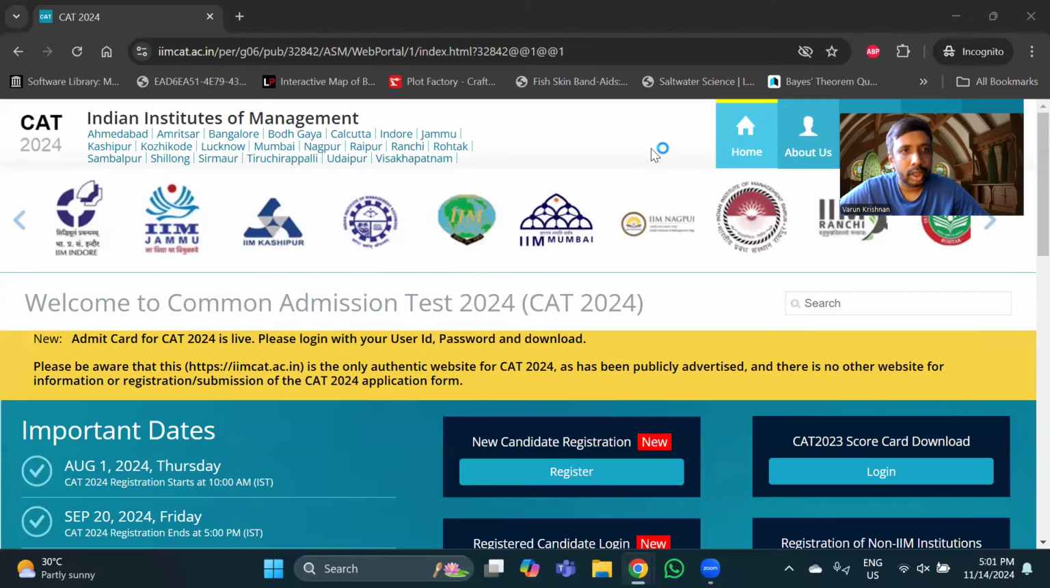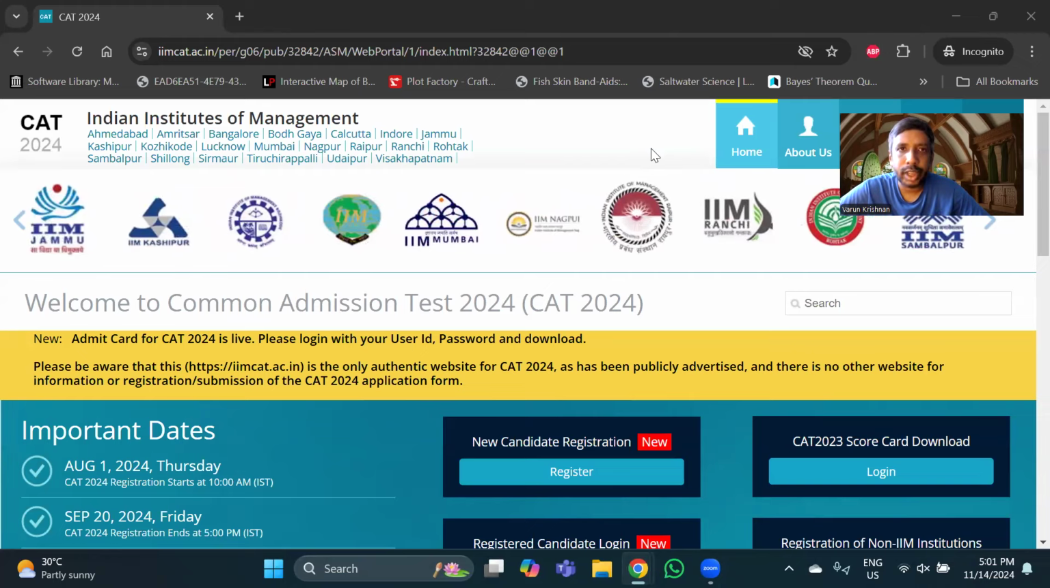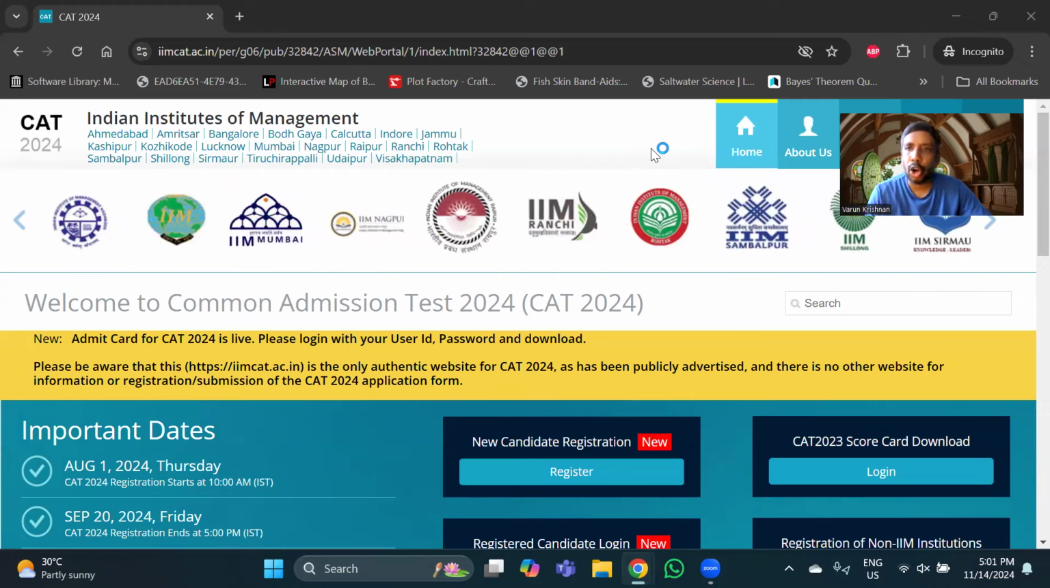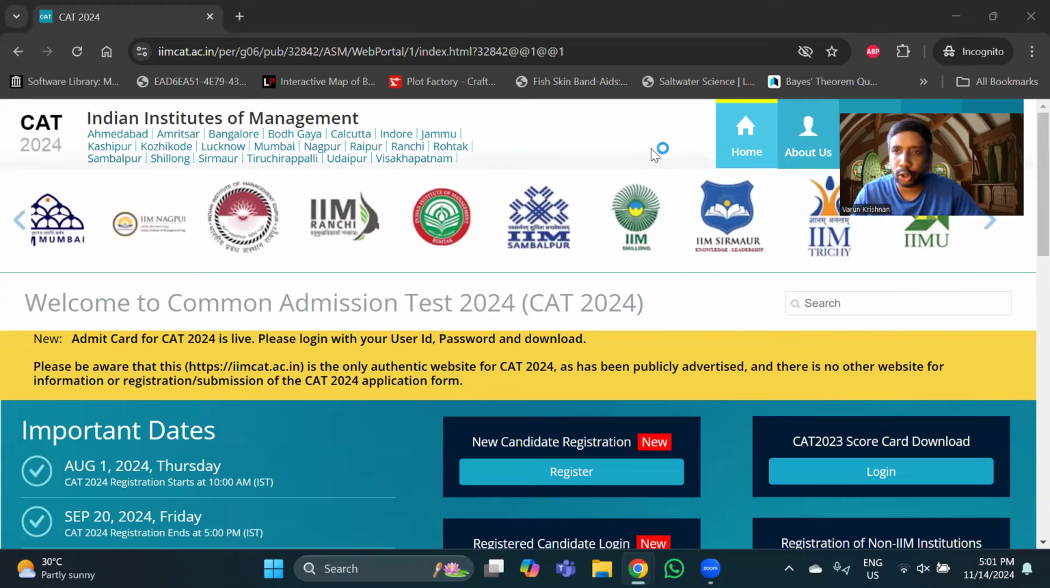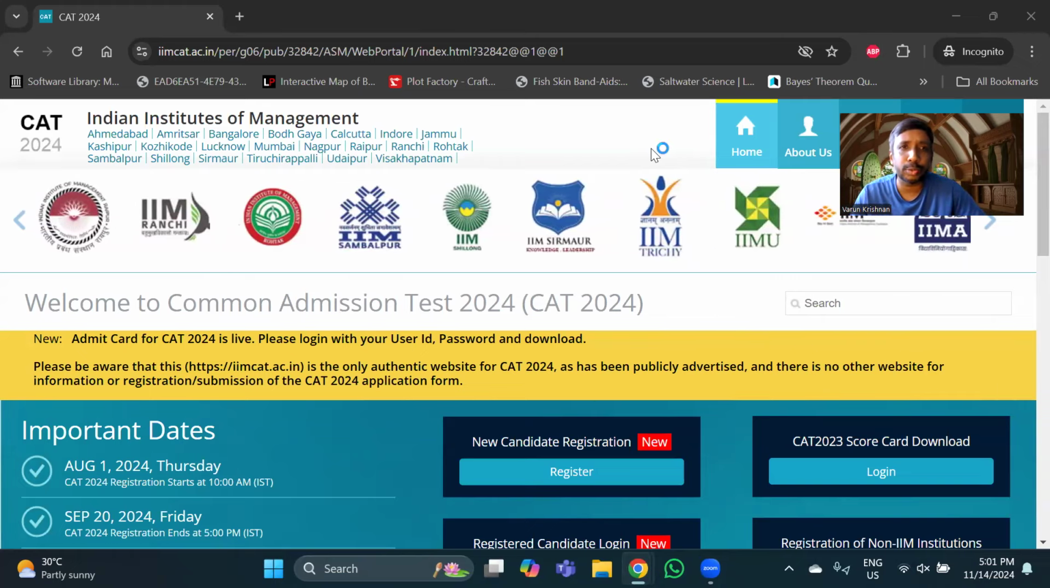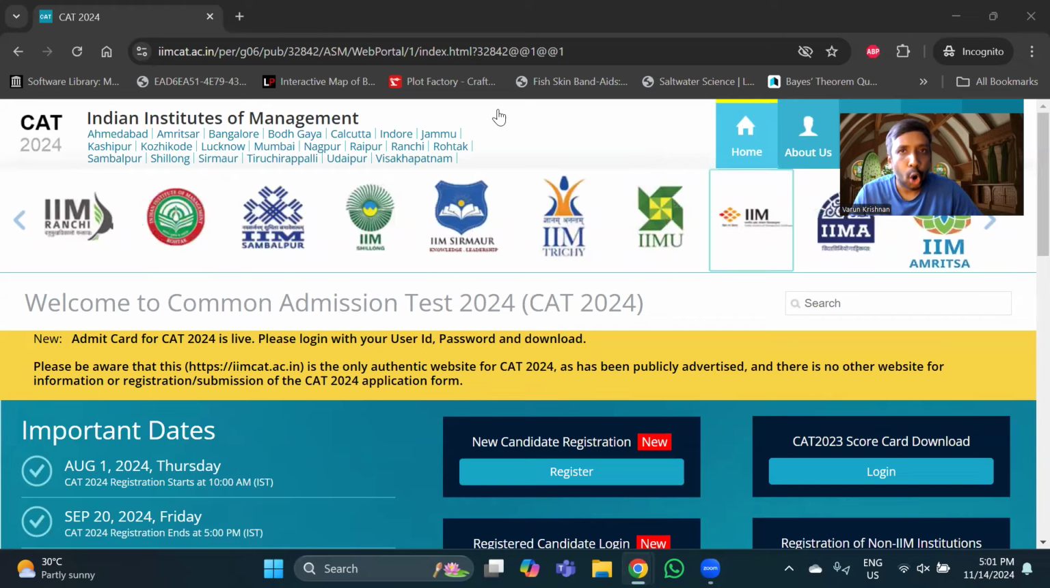Hello, everyone. A lot of you must be knowing that the IIMs have released once again a mock paper for CAT 2024, and it is available on iimcat.ac.in. For those of you who do not know how to access this mock, let me tell you that this is present on their homepage itself.